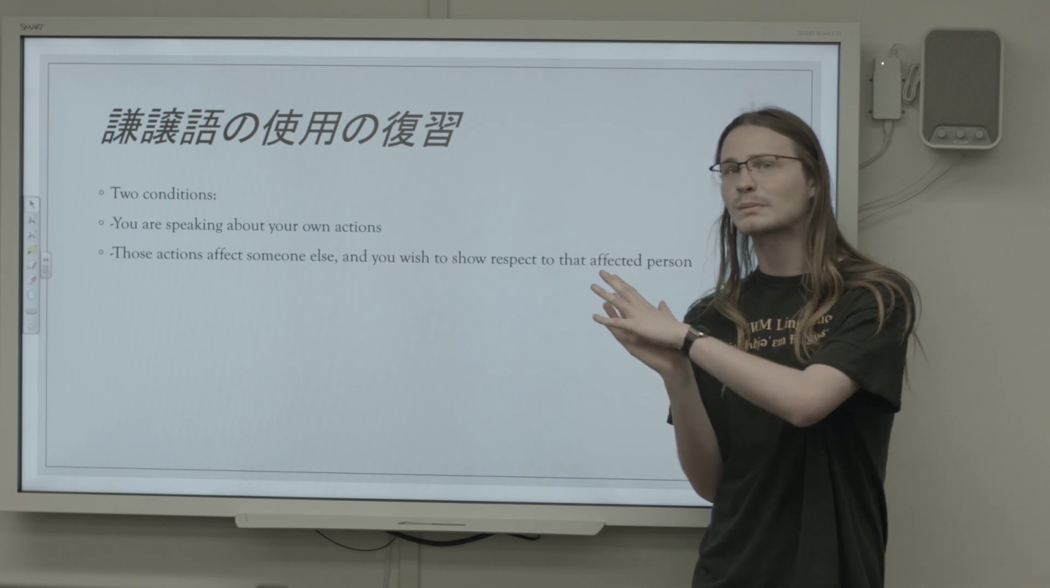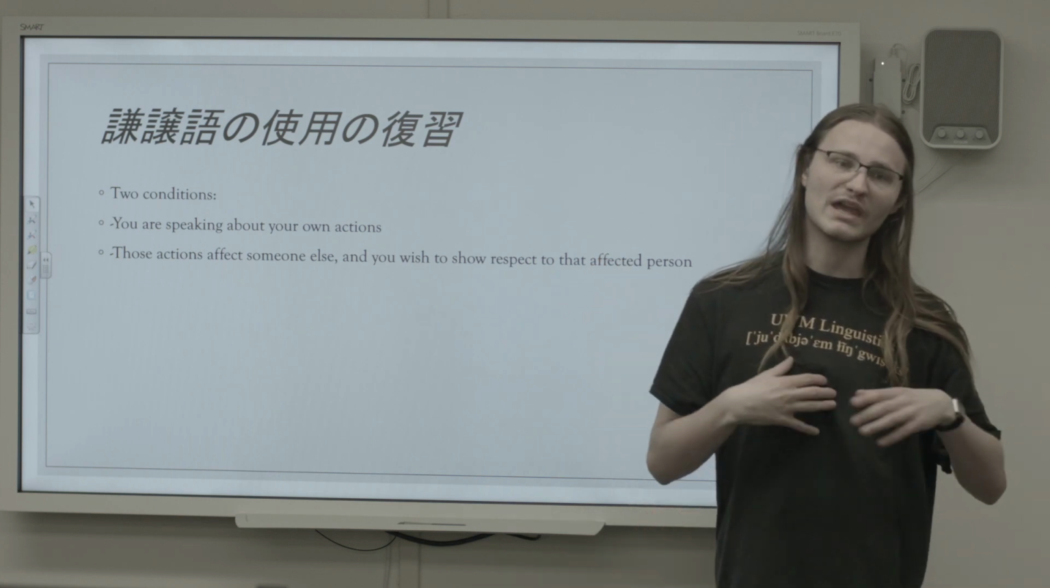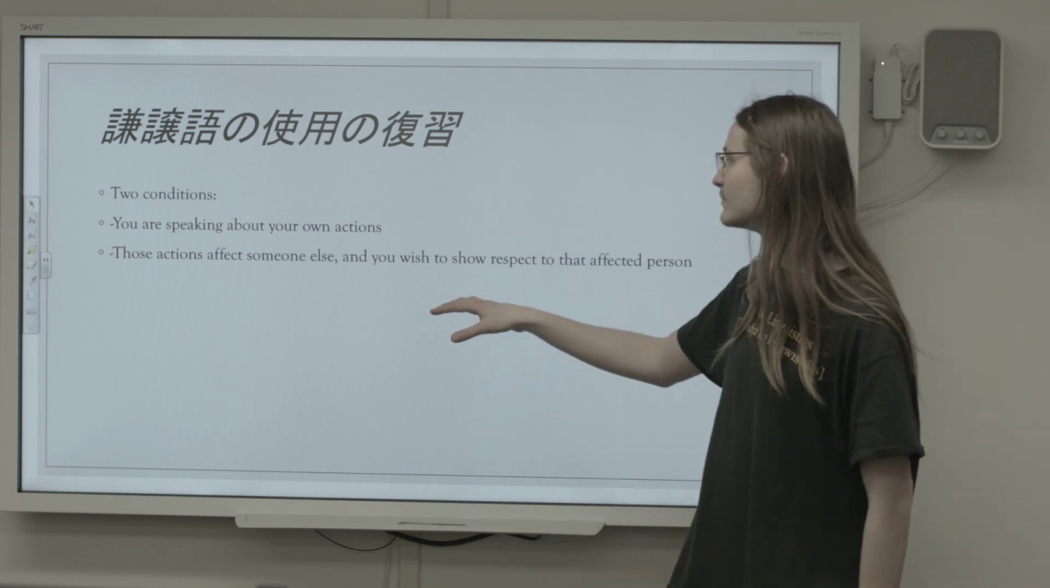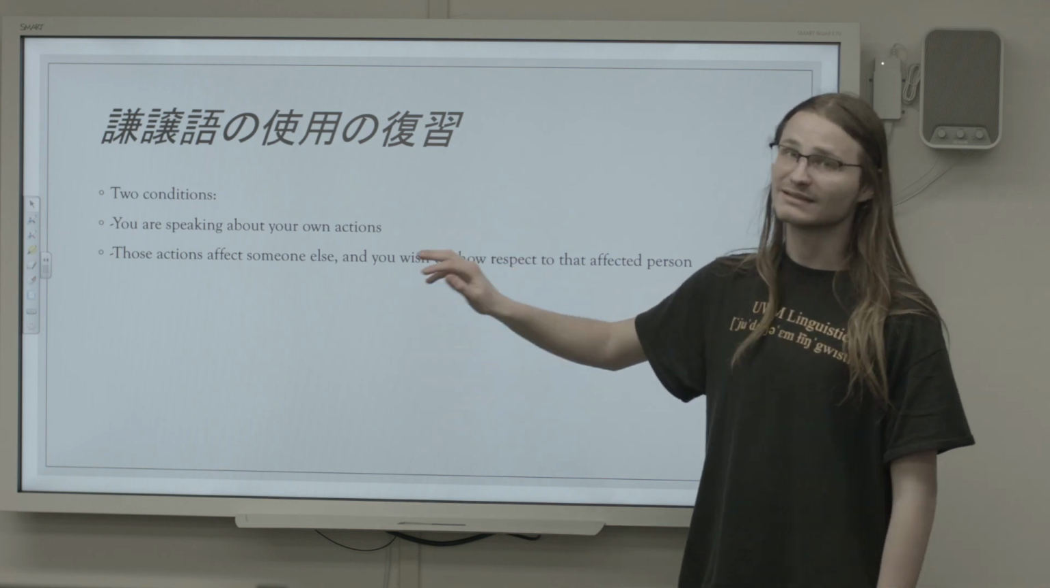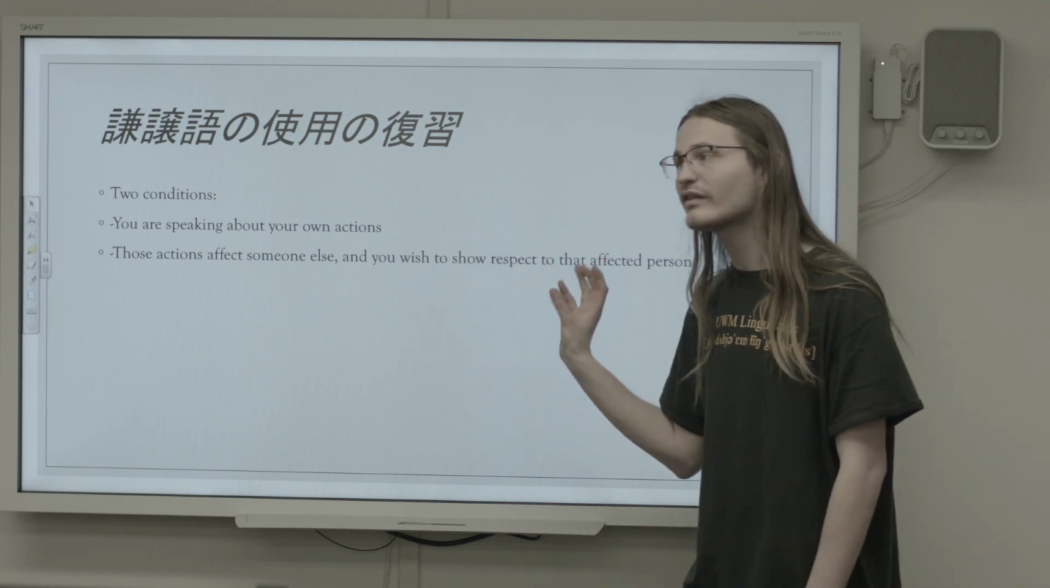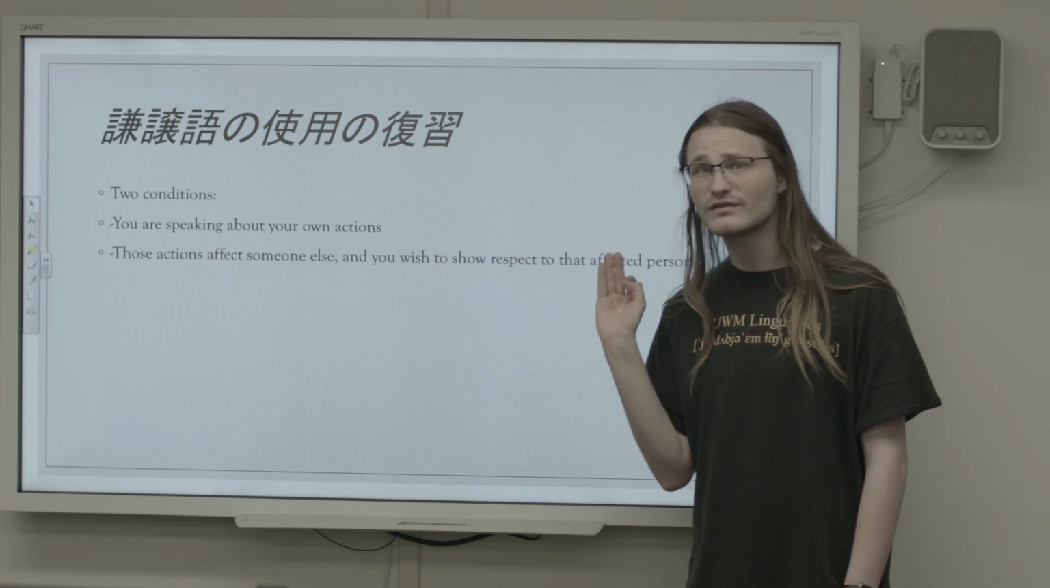So you can't just replace everything that you do with Kenjougo. It has to be having an effect on somebody else. That's critical, and we're going to see some of that in the example sentences for the vocabulary terms we're going to review.